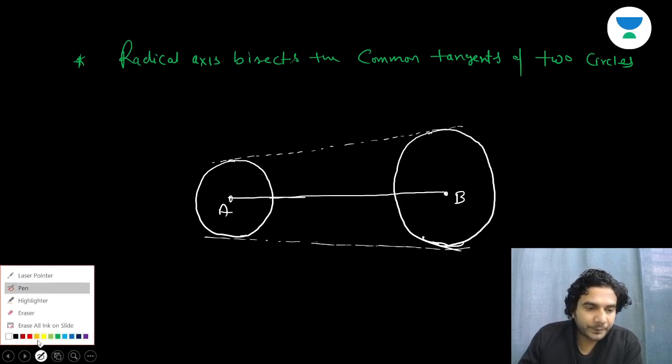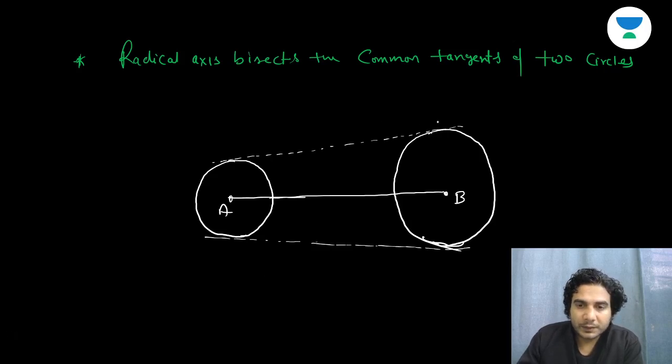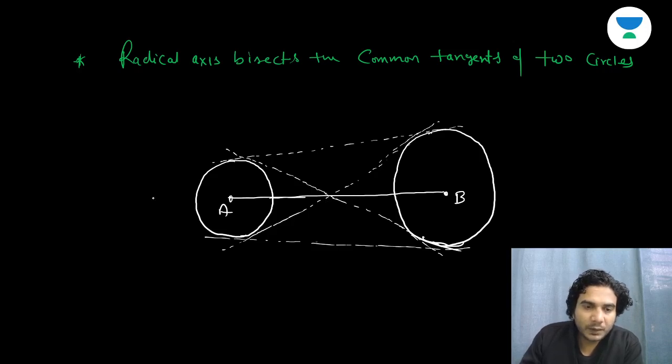This is one transverse common tangent, and this is also a transverse common tangent. Transverse common tangents intersect at the line joining the centers only, but direct common tangents will intersect somewhere outside.